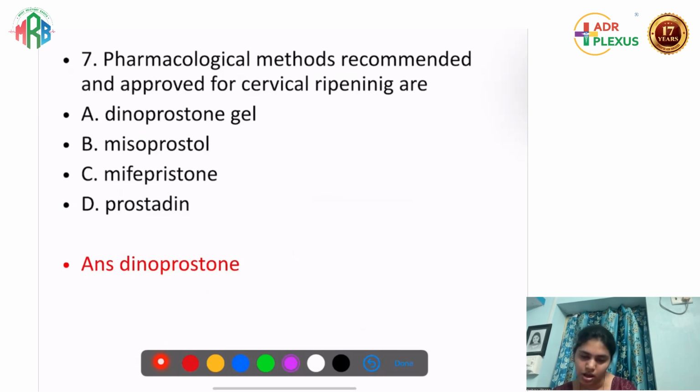அதுக்கப்புறம் 7th question. The pharmacological methods recommended and approved for cervical ripening. So cervical ripening எது cause பண்ணுது அப்படின்றது, the most commonly used one is PGE2. PGE2 which is known as a dinoprostone gel. So this is an easy question.